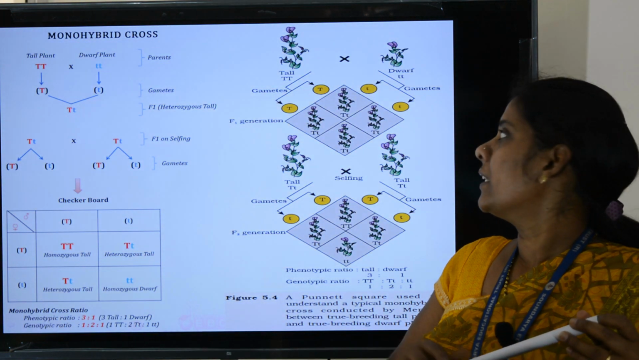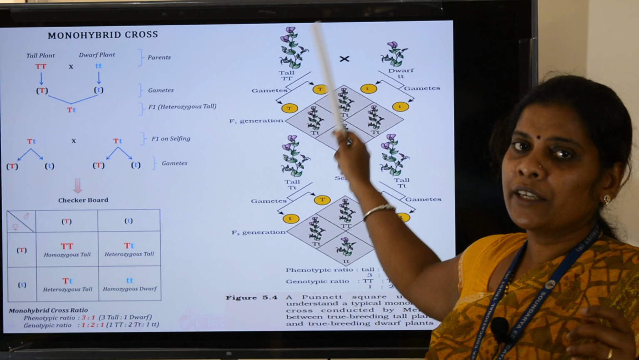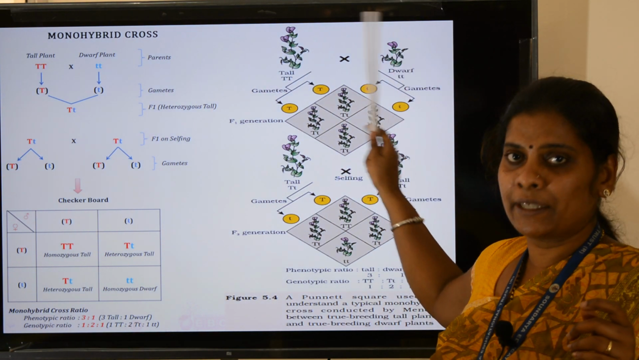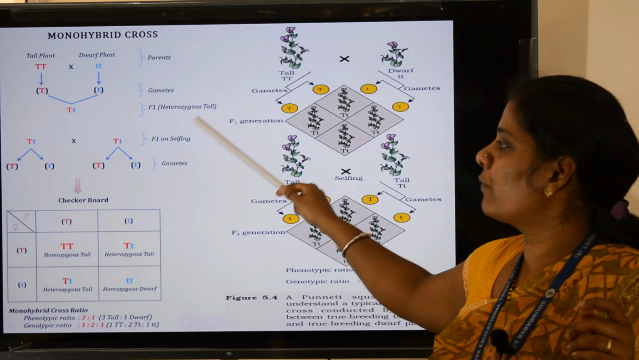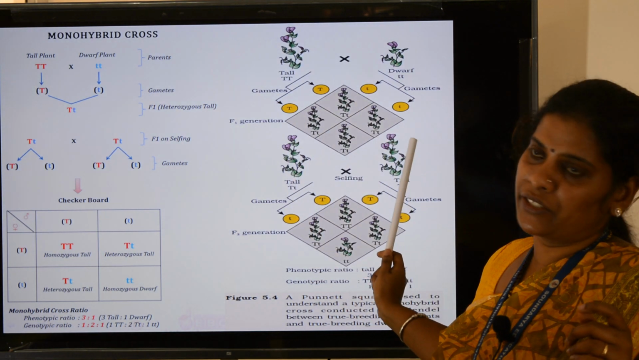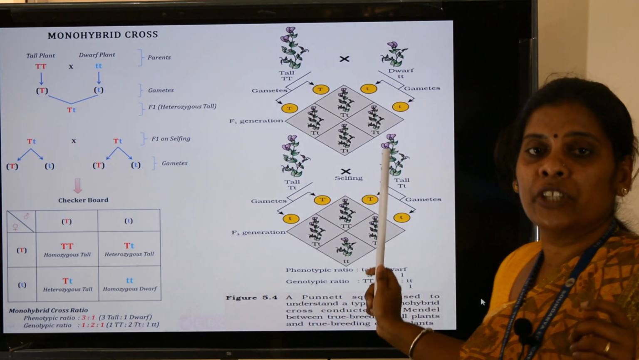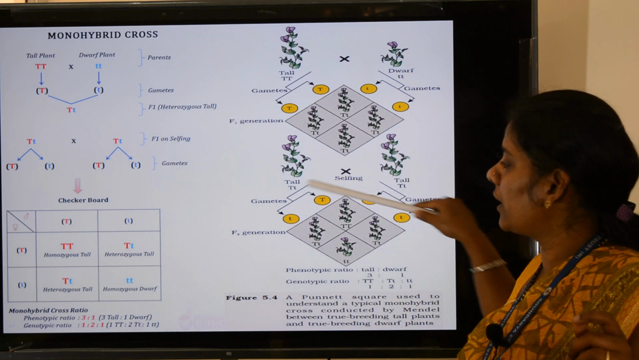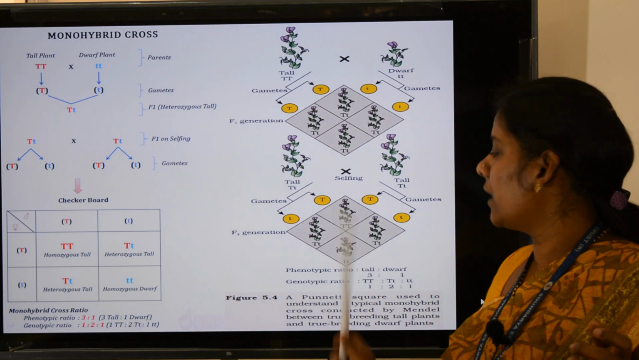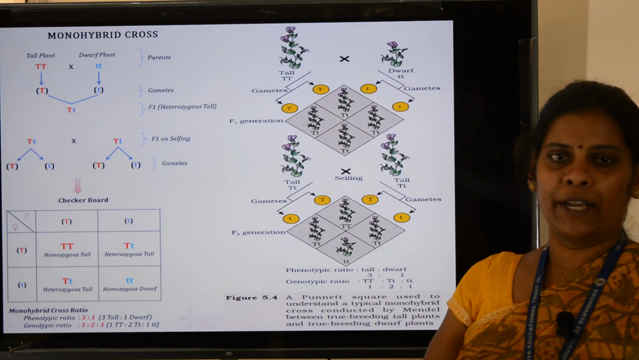Here you can see the picture. He selected a pure breeding tall plant and a pure breeding dwarf plant as parents. When he crossed them, in the F1 generation he got all tall plants. When he allowed the F1 generation to self-pollinate, in the F2 generation he got tall and dwarf plants in the ratio 3:1.